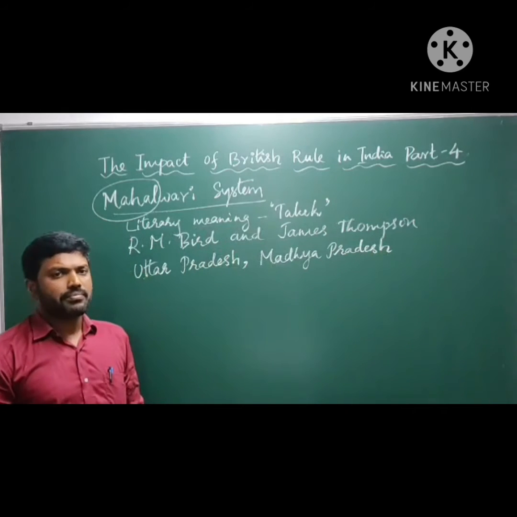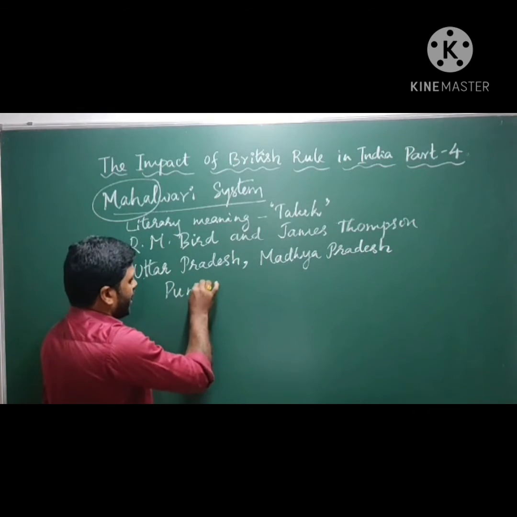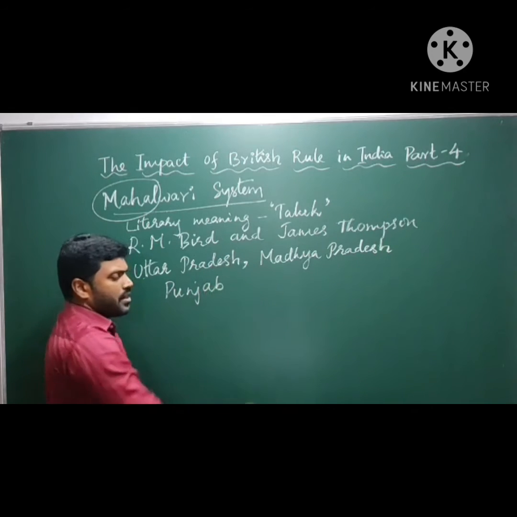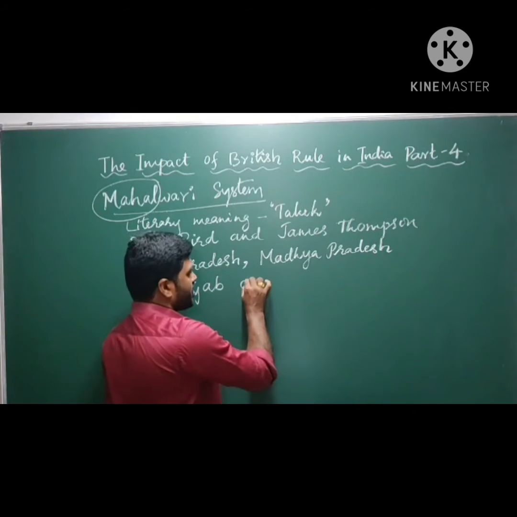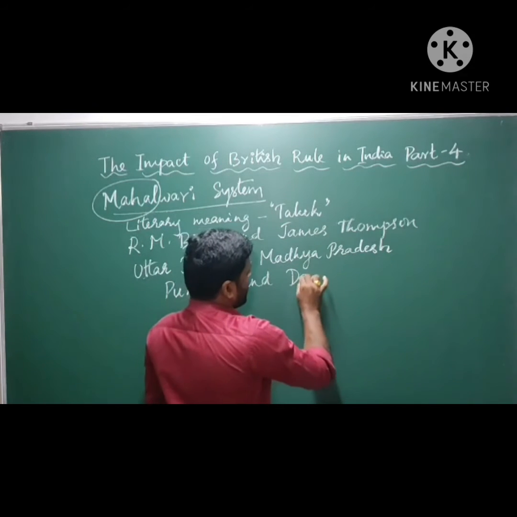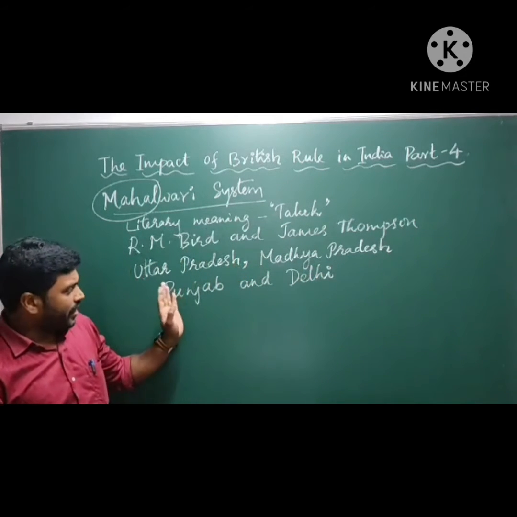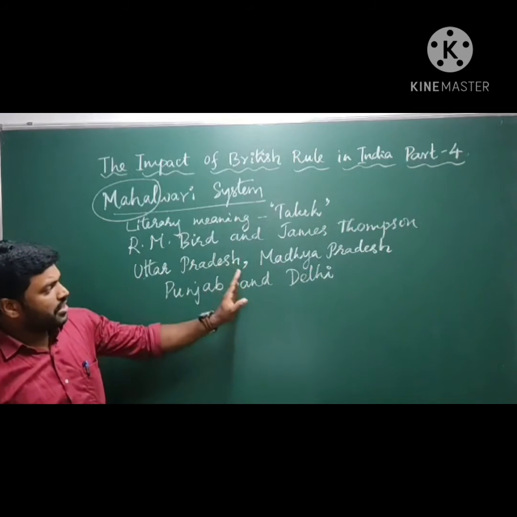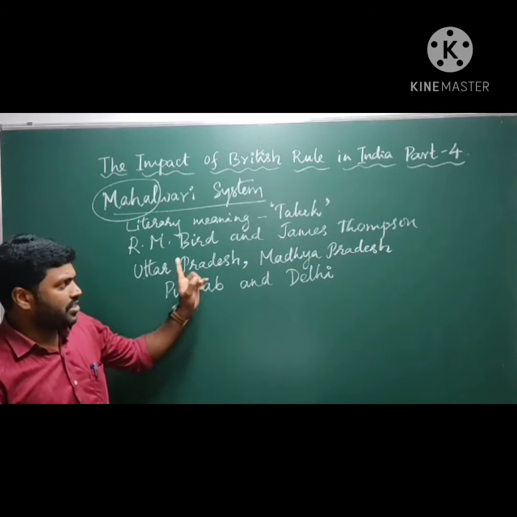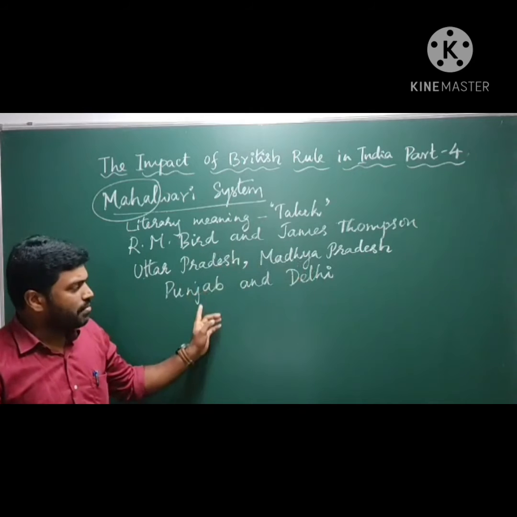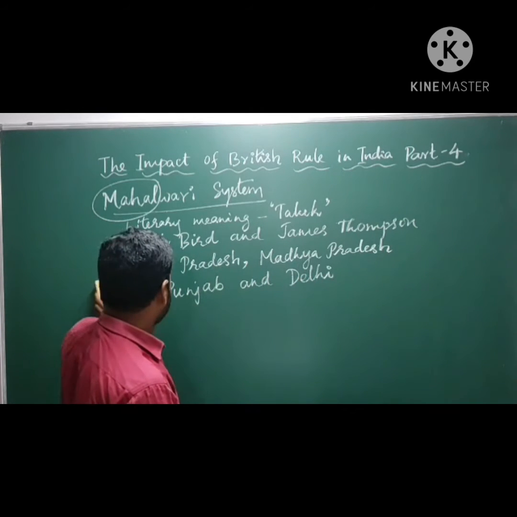Here also British introduced the Mahalwari system, and the state Punjab. In this region also British introduced the Mahalwari system, and the region of Delhi. These are the main areas where British introduced Mahalwari system: Uttar Pradesh, Madhya Pradesh, Punjab and Delhi.